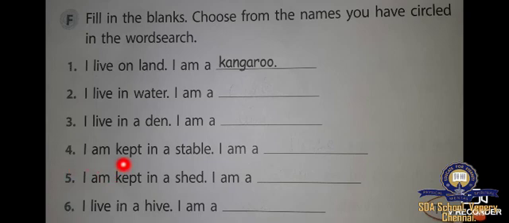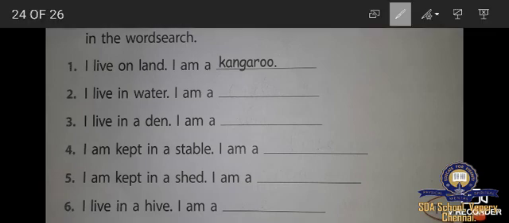Number 5, I am kept in a shed. I am a, for which animal? We make a shed. Cow. Very good. Cow. Number 6, I live in a hive. I am a bee. Very good. Shall we write the answer now?